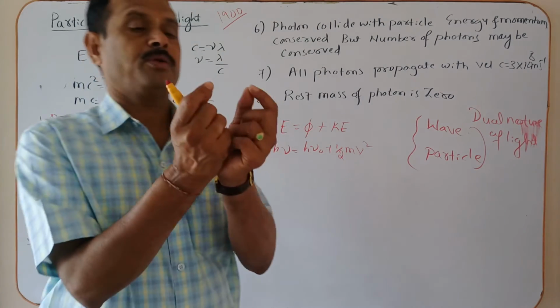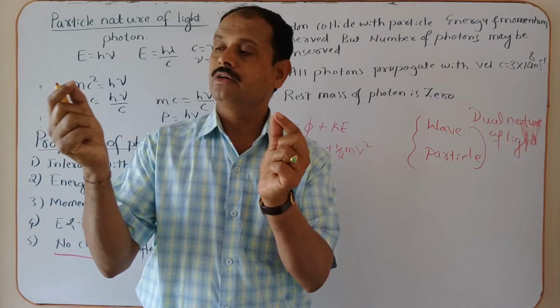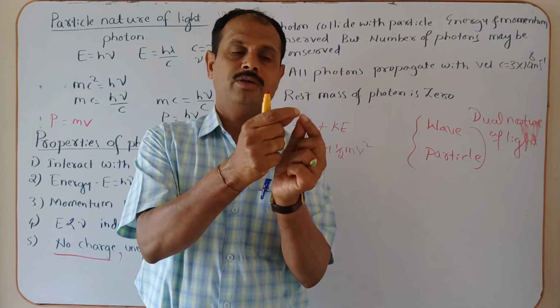Now, the sixth property. This is the material particle, or you can say an atom. This photon is incident and it collides with this one.